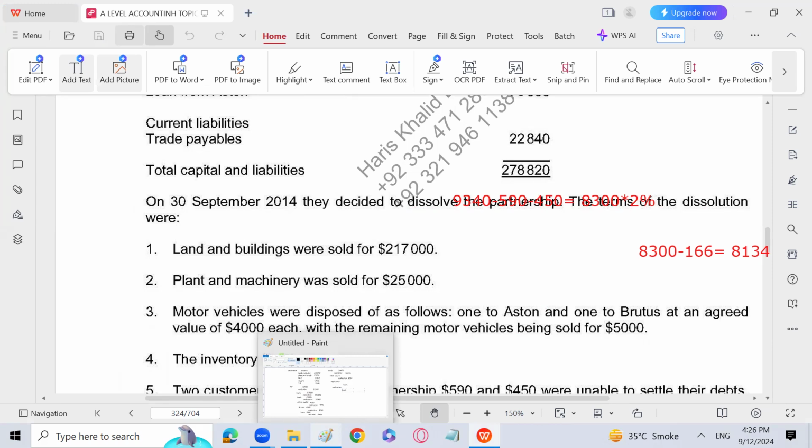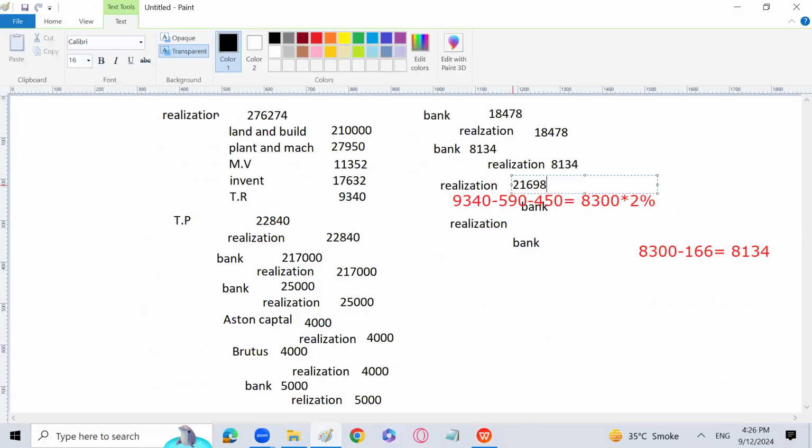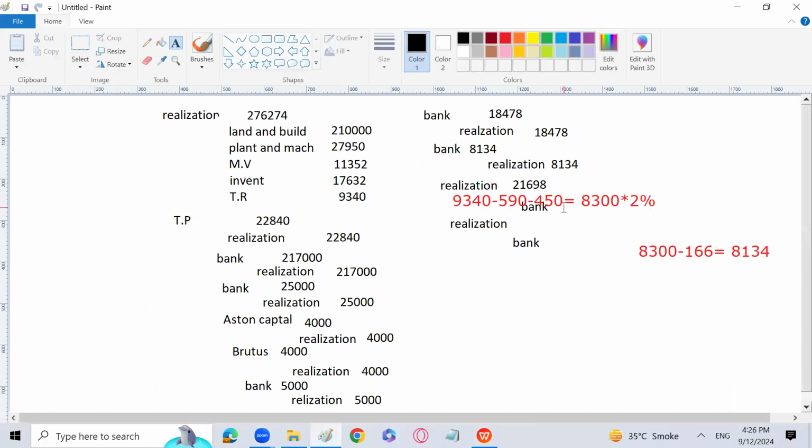See, 22840, 5% you will calculate and you will subtract it. The answer will be 21698. So 21698, I have made the payment to the trade payables.